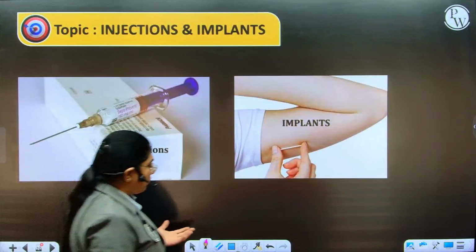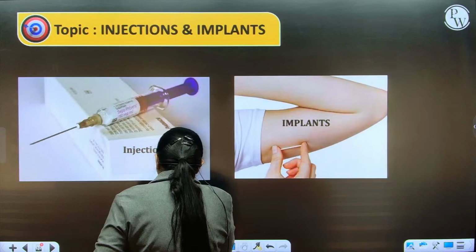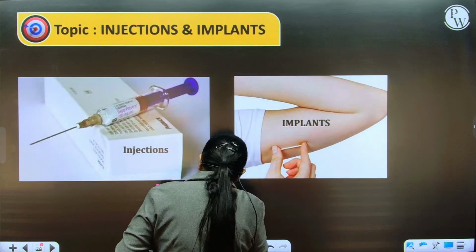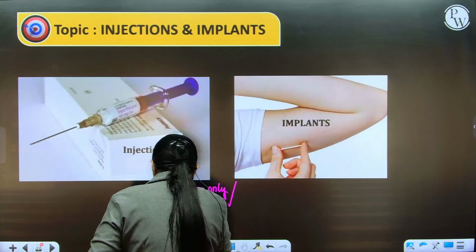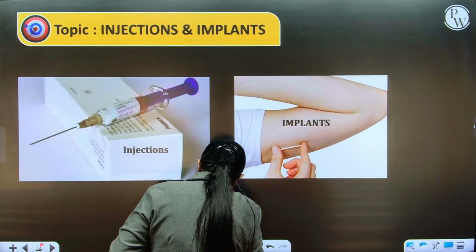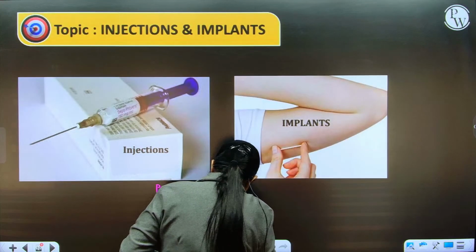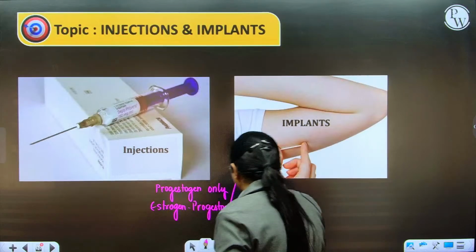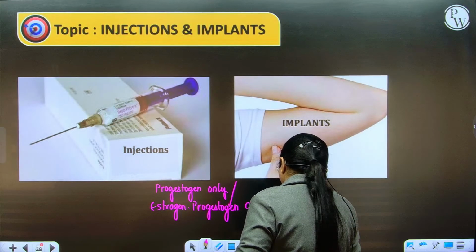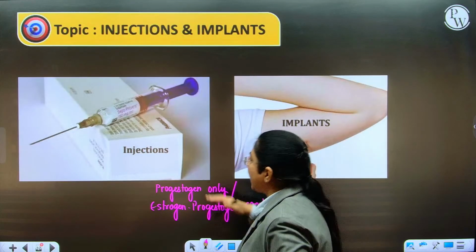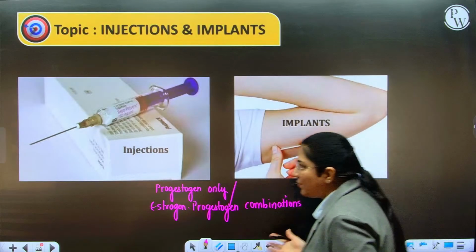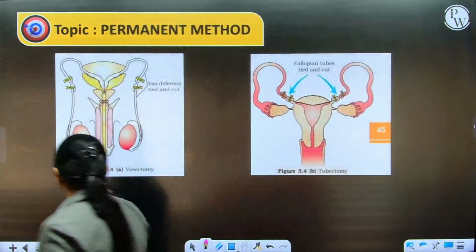The same hormones, that is either progestogen only or estrogen-progestogen combination, can be used either in the form of injections or in the form of implants by the female.